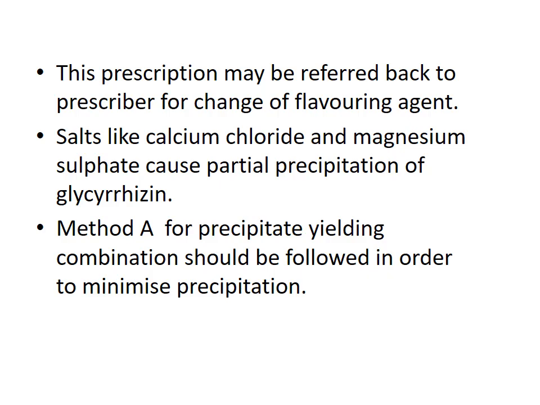If we identify this type of incompatibility due to the presence of flavoring agent and acidic drug, the prescription may be referred back to the prescriber to change the flavoring agent. Another thing is that salts like calcium chloride and magnesium sulfate cause partial precipitation of glycyrrhizin. Okay, so the precipitate is in the form of a diffusible precipitate, so it can be overcome by method A for precipitate yielding interaction.